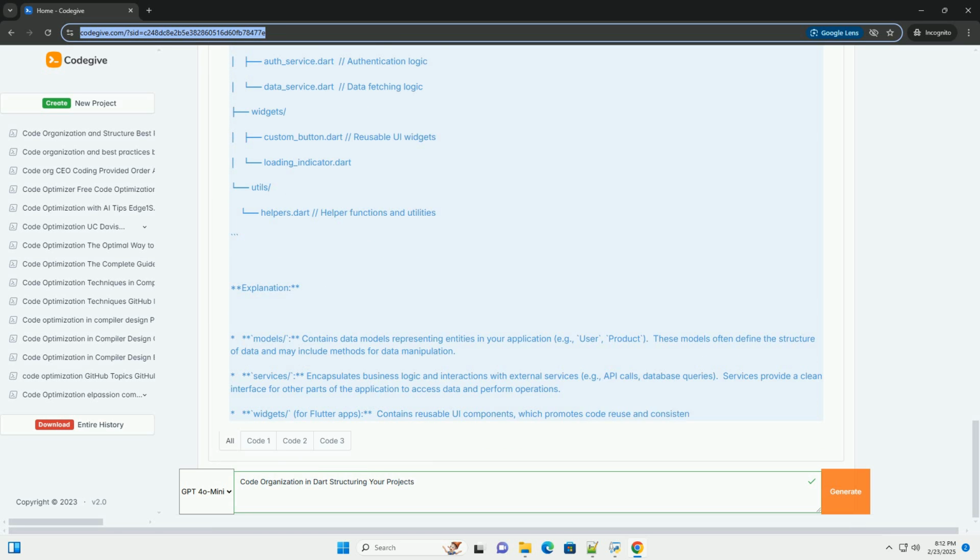Dart provides the dart format command line tool to automatically format your code according to the Dart style guide. Run dart format to format all files in your project.